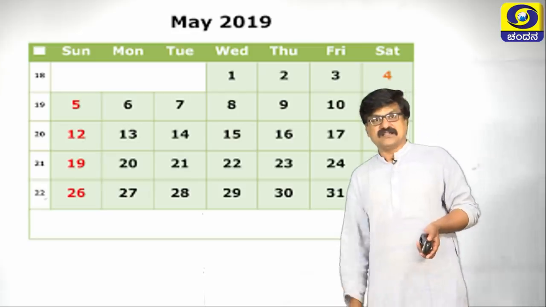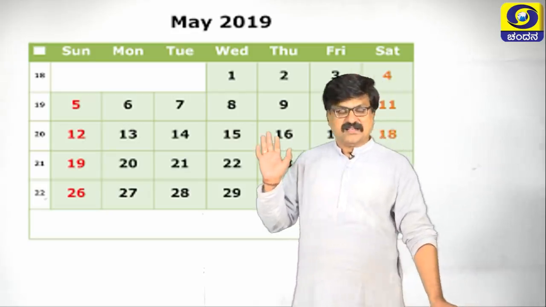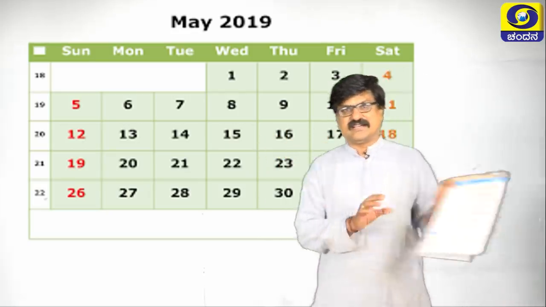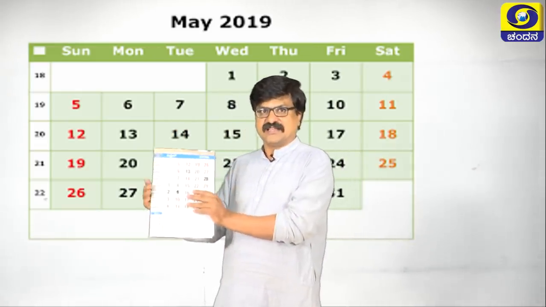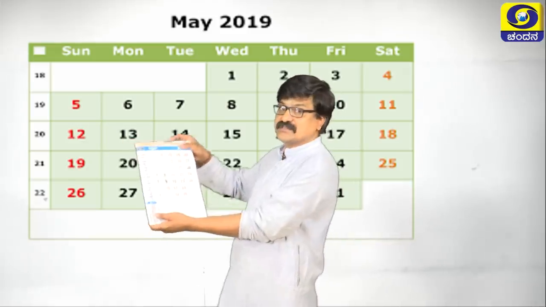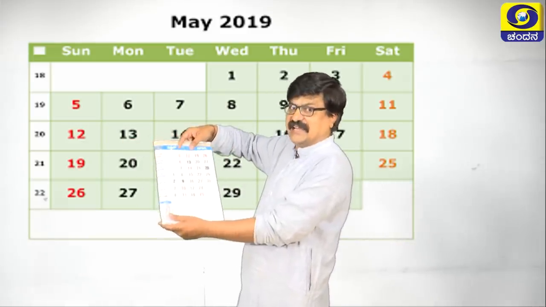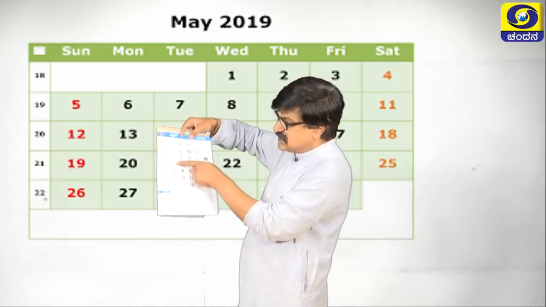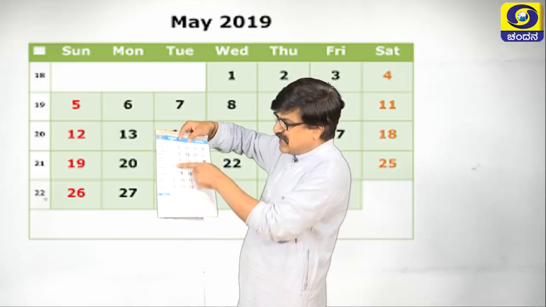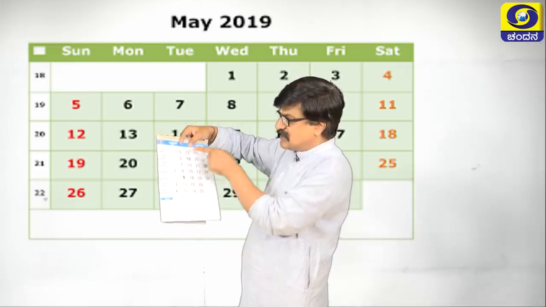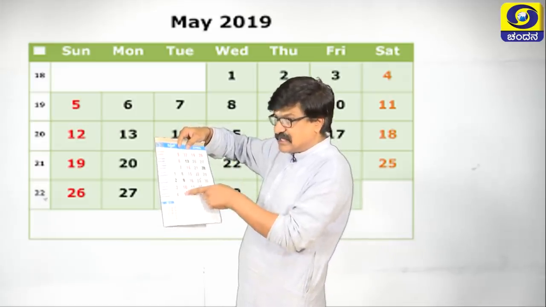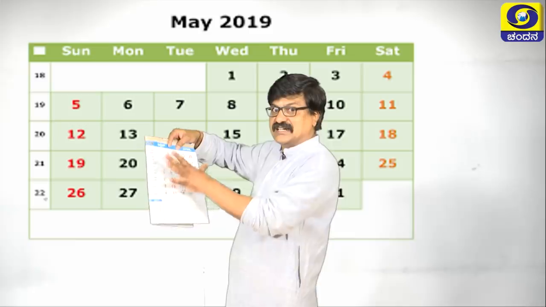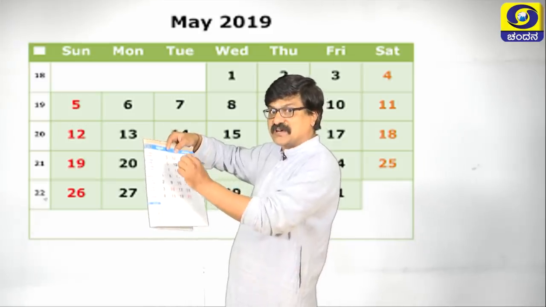The next one, let us see this calendar. A similar kind of calendar I am showing here. I hope you can observe very clearly. By observing this calendar, the dates 1, 2, 3, 4, like this, these numbers we usually consider as arithmetic progression numbers.